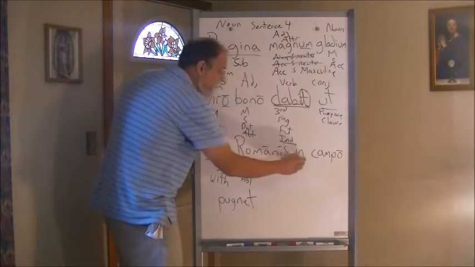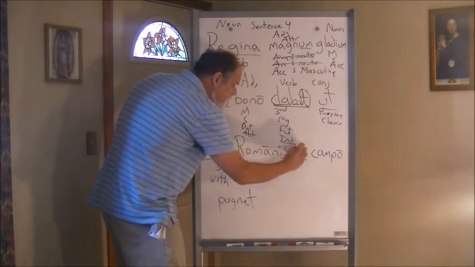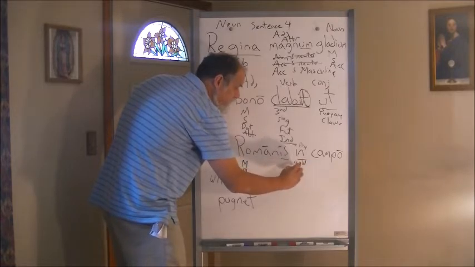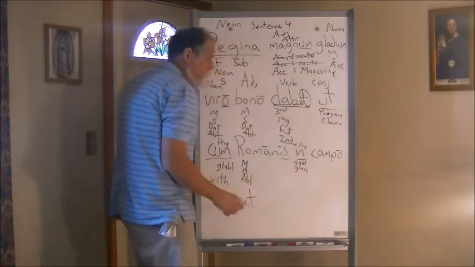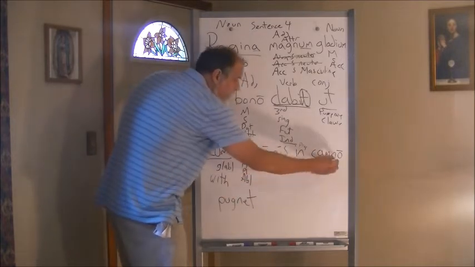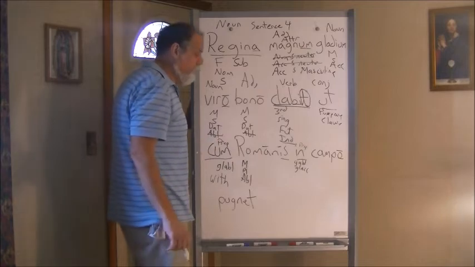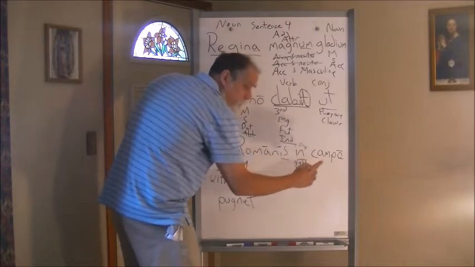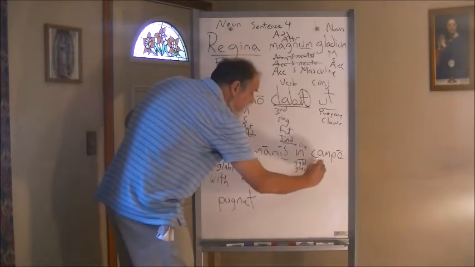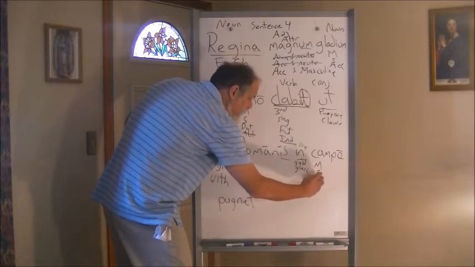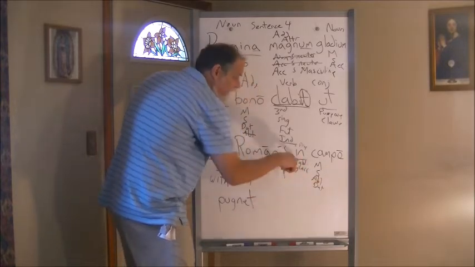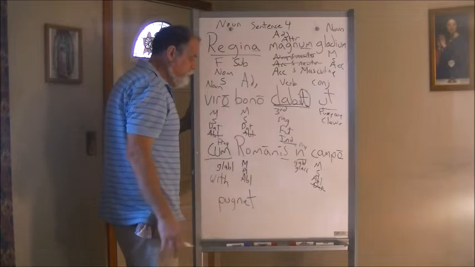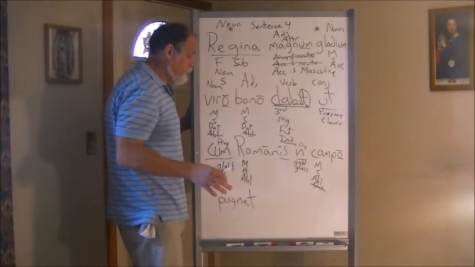Okay? Then we go to in. In is yet another preposition. In is another preposition, and it too can govern the ablative, or it can govern the accusative if motion is implied. All right? So we're going to take a look at what object it could be next, and we're going to see its campo, which is the plain or level surface. All right? So we ask ourselves, look at campo. What do we have here? Well, this one we have campus campi. It's second declension. So it is masculine, it is singular, and it could be ablative or dative again. But in this case, since it's following in, we're going to assume the ablative. Okay? So in the plain, all right, or on the plain. Either one of those translations will work.